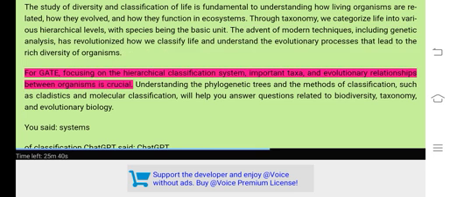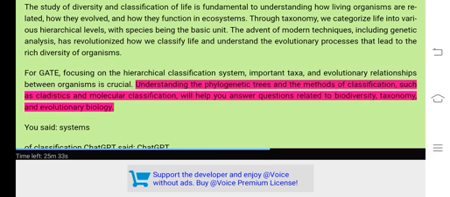For GATE, focusing on the hierarchical classification system, important taxa, and evolutionary relationships between organisms is crucial. Understanding the phylogenetic trees and the methods of classification, such as cladistics and molecular classification, will help you answer questions related to biodiversity, taxonomy, and evolutionary biology.